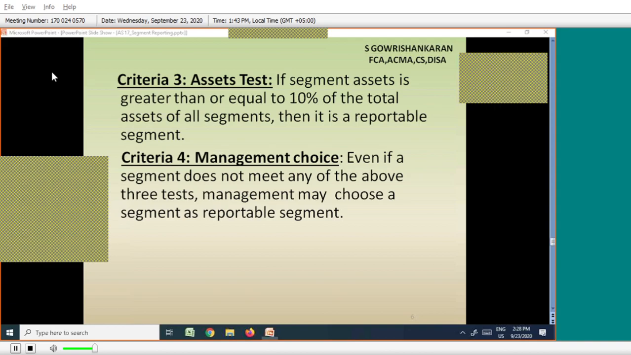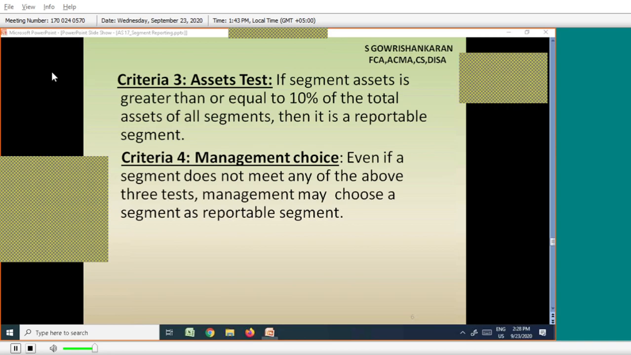Then criteria 5, the 75 percentage test. You reported everything. For example, the criteria you applied for all the segments, you reported. Then finally, what do you have to do now? Segment revenue includes both revenues. Both the revenues means what? Inter-segment sales as well as external sales. External sales means sales to a third party. Inter-segment sales means A to B, A to C, B to C, like that.